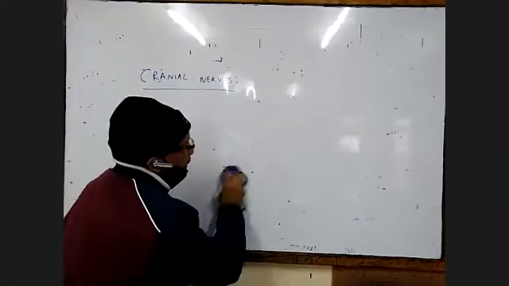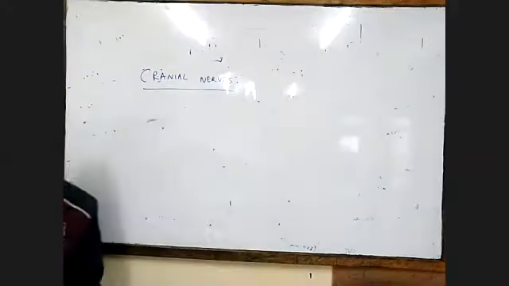Anyway, so we do the cranial nerves now.